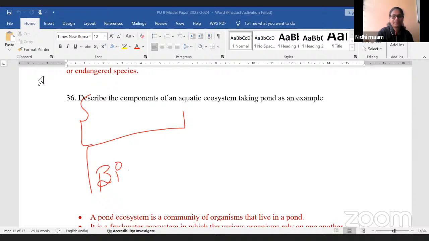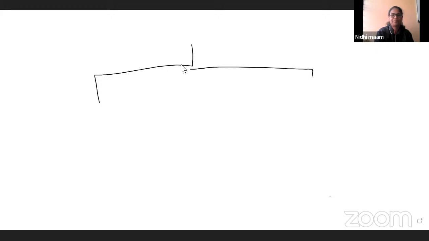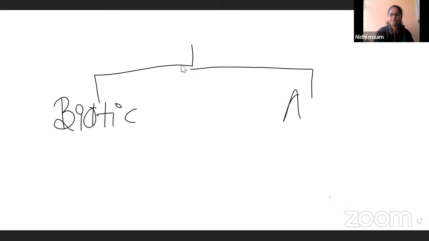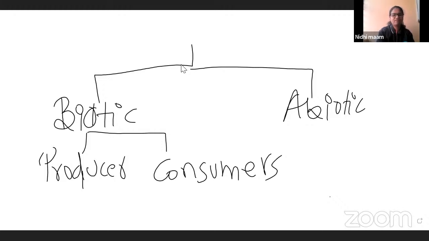So what comes under biotic? Producers and consumers, right? Let me take the whiteboard. Biotic, abiotic. Biotically, we have producers. Again, we have consumers. In producers, which are the examples?